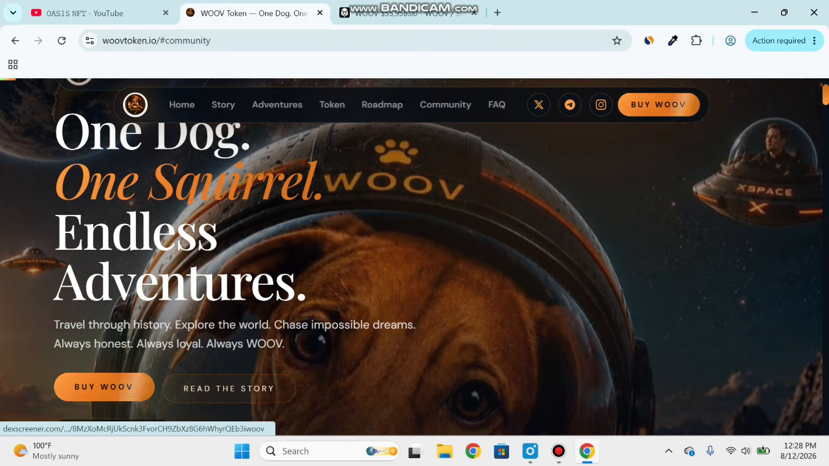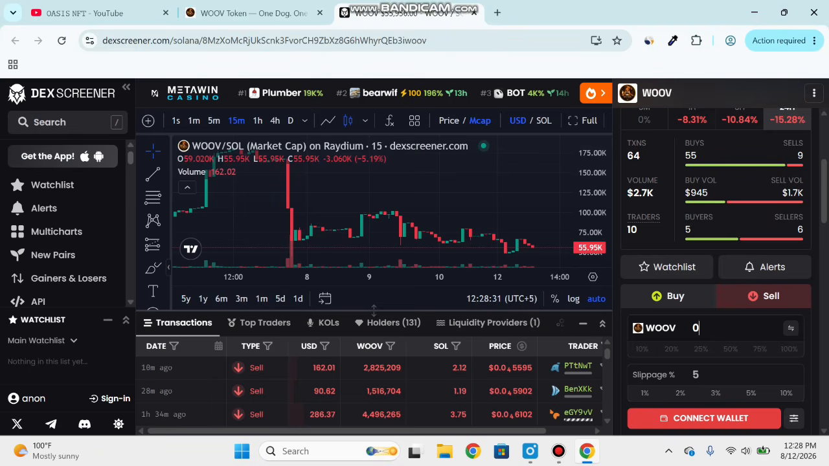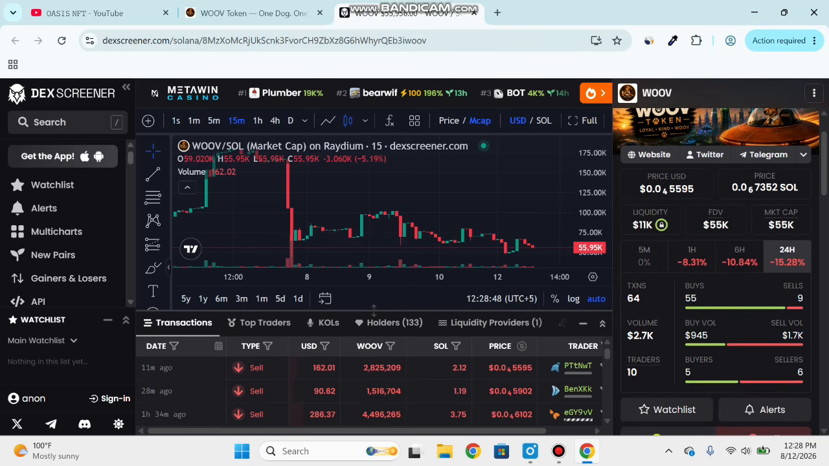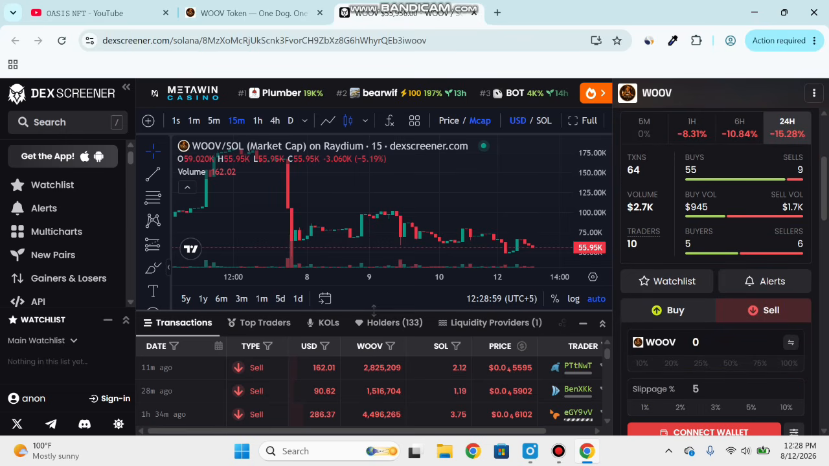You can click here, Buy Woob, and this page opens. You can buy the Woob token on that screen. You can see the price chart. Woob is slow now, and you can see the price going up and down, so you can start trading. The price in USD, total equity is $11K, market cap is $55K, buys 55, sales 9, total volume $2.7K, buy volume is $945, sell volume is $1.7K, total traders, buyers 5, sellers 6. So you can scroll down and check here, guys.